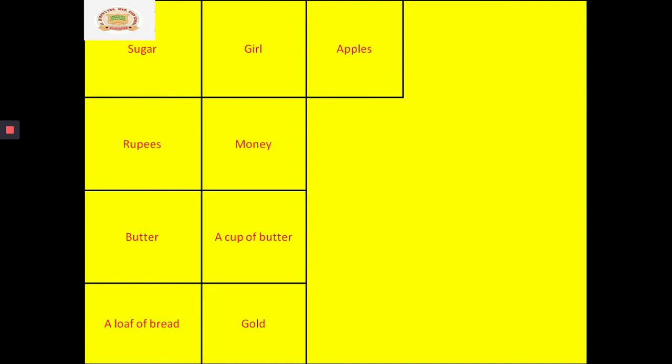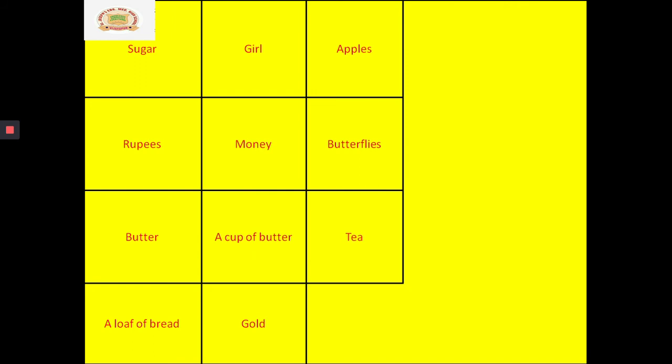Yes, we can easily count apples. Yes or no, children? Easily we can count the apples one by one. So, apple word is countable. Butterflies. Yeah, we all can count butterflies. So, that is also countable.